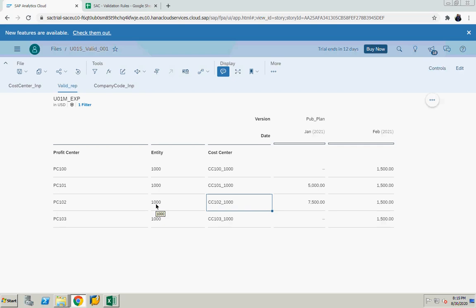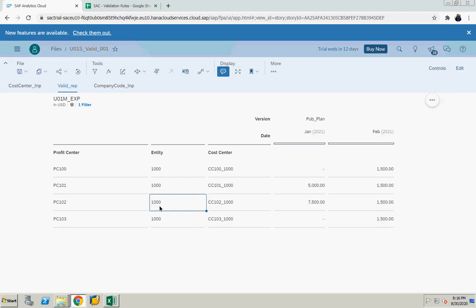And one more functionality here we can observe. When you use this validation rule and you plan at company code level, it distributes to all the cost centers under this particular 1000 company code.